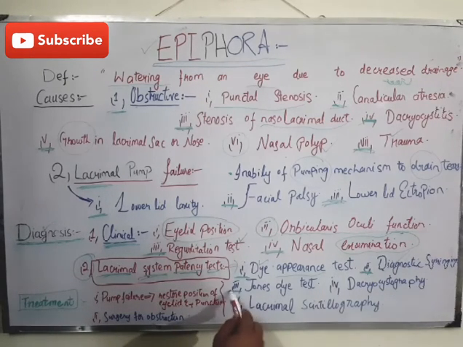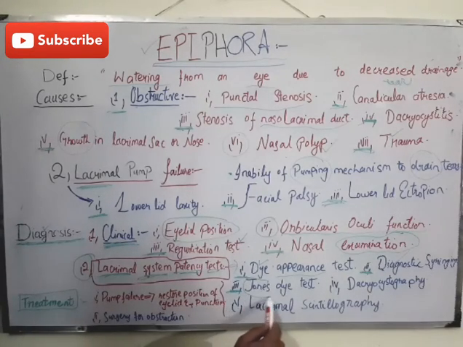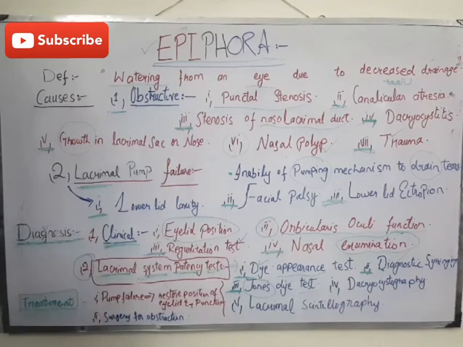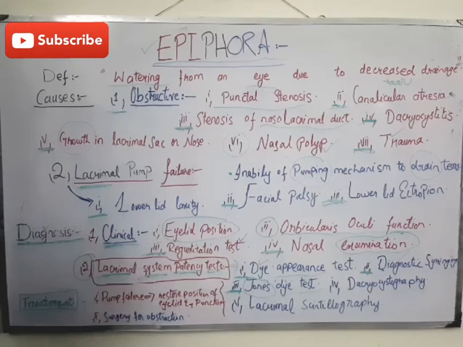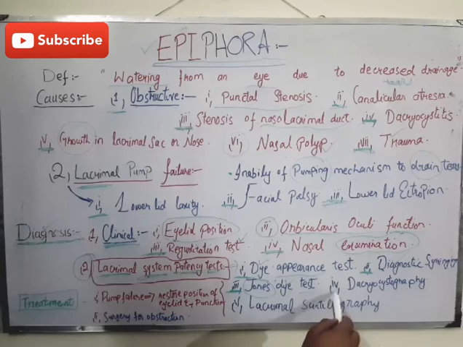Third one is the Jones dye test. This dye test is indicated only in patients with suspected partial obstruction of the drainage system. Dye test is of no value in cases of total obstruction. There are the primary Jones dye test and the secondary Jones dye test.